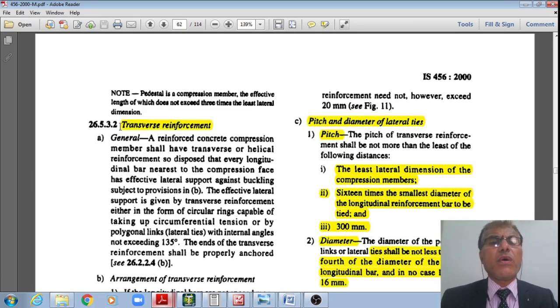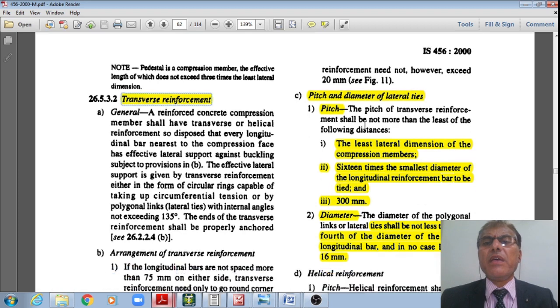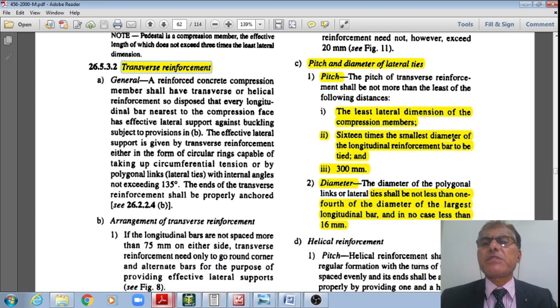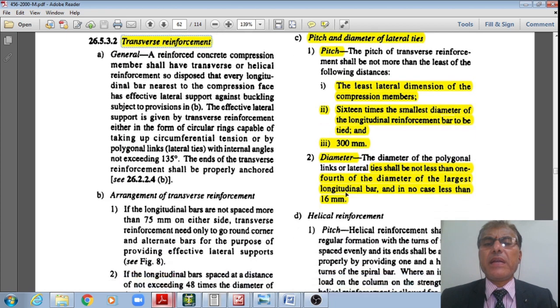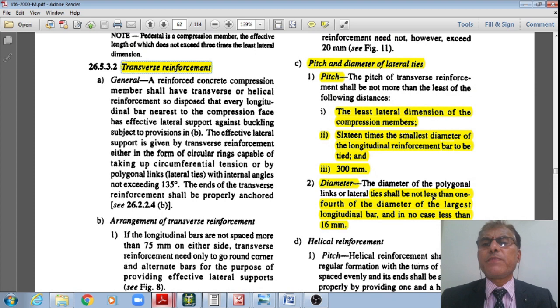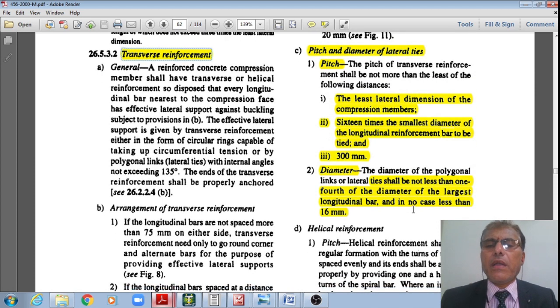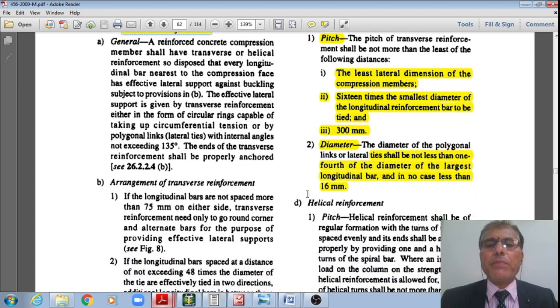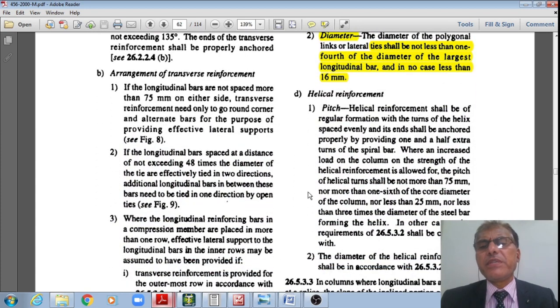As per this, the code says that for transverse reinforcement, the pitch and diameter of the lateral ties, the pitch should be the least lateral dimension, or 16 times the smallest diameter of the longitudinal reinforcement bar, or 300 mm. This is the pitch. The diameter of this transverse reinforcement shall not be less than 1/4 of the diameter of the largest longitudinal bar. However, that diameter in no case shall be less than 16 mm if I am providing the ties. If I am providing helical reinforcement, then the pitch is quite different, right?